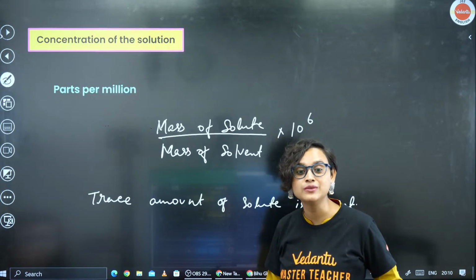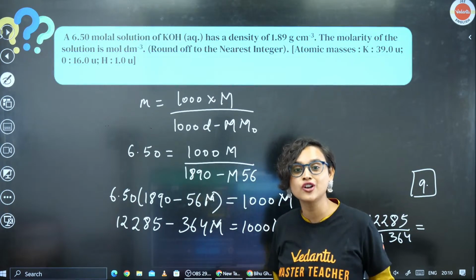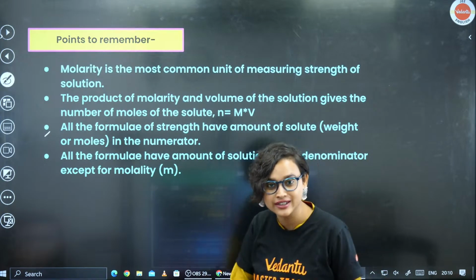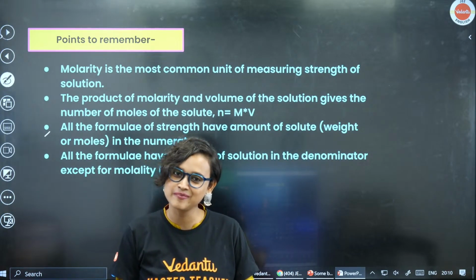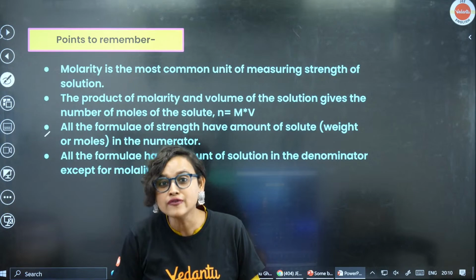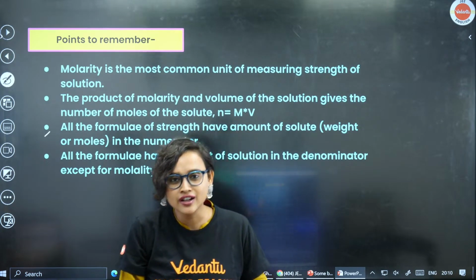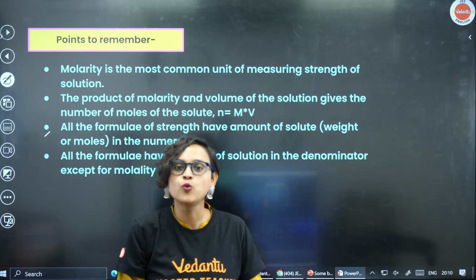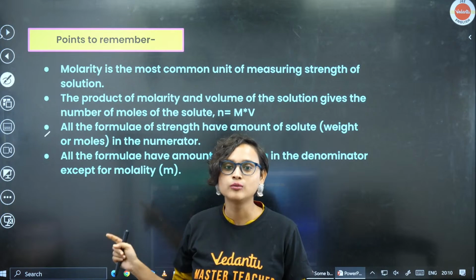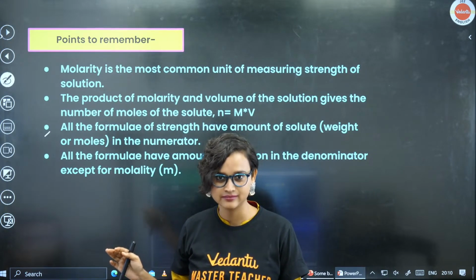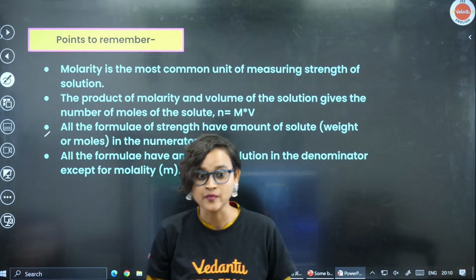Everywhere in the numerator you have only moles of solute or mass of solute. Doesn't that make our job simple? If you write the formulas in front of your eyes and keep looking at them, within 2 days you will be able to learn all these formulas by heart. In a snap you will be able to do the problems.